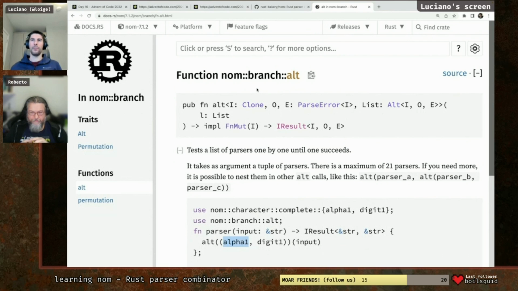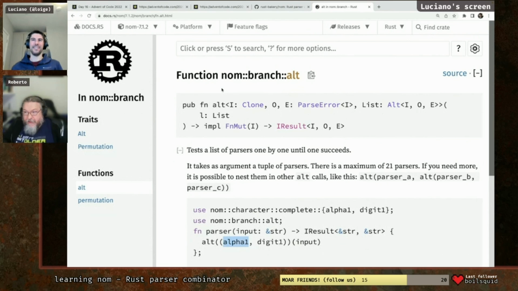Now, I have to admit that I'm still trying to learn all the combinators. I think the trick to get proficient is to try different exercises and learn all the different combinators, or even look, for instance, at Advent of Code. I'm seeing a lot of people trying to use Nom for parsing. So even look at other people's solutions, you will see very different ways of using Nom. So there is a little bit of a learning curve. It's interesting there that it says that you can combine 21 parsers in every alt. 21, a number like that. Probably there is some limit in, I don't know, the macro.